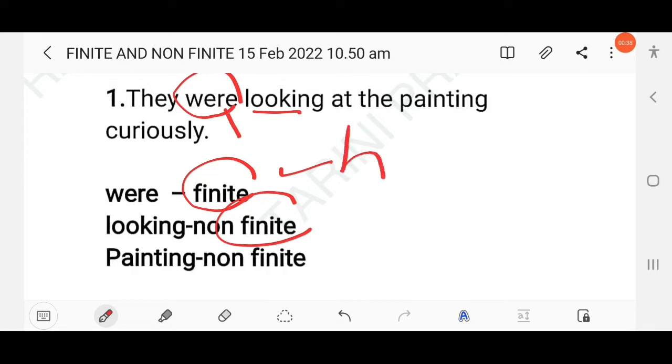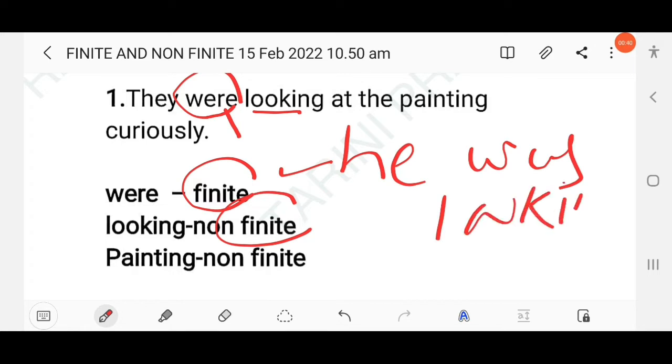Suppose we take an example: he was looking at. Here, "looking" remains unchanged, right? So here "looking" will be called a non-finite verb. Here "was" is finite, "looking" is non-finite, and "painting", yes, this is also a non-finite verb, right?